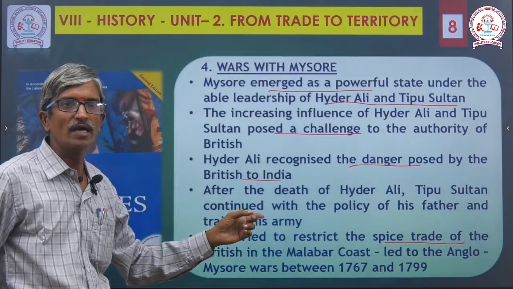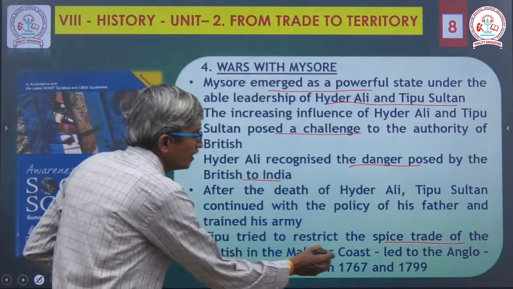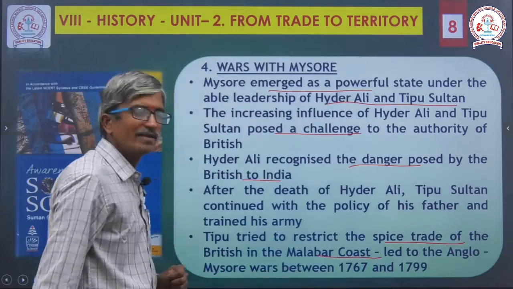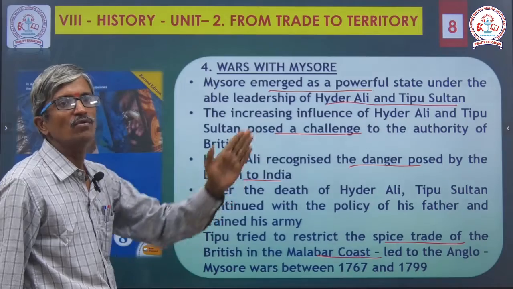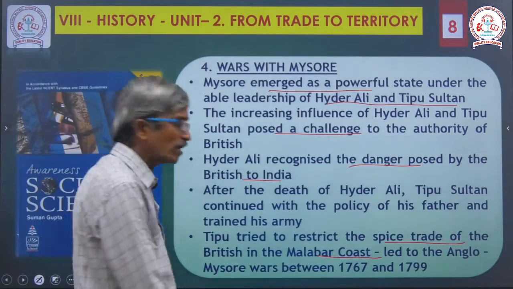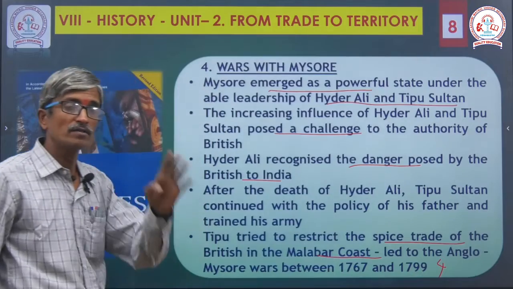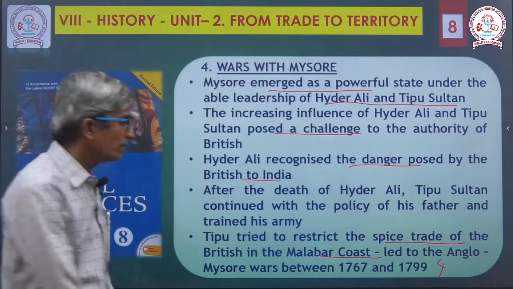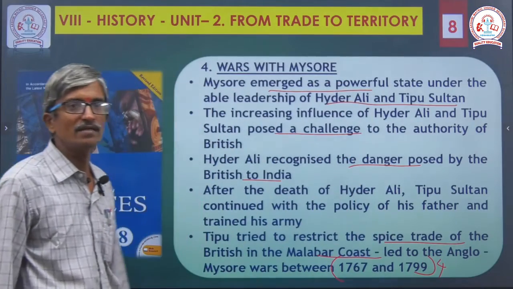He thought, who thought here? Tipu Sultan decided. His action against the British at the Malabar coast, in the state named Kerala, resulted in the Anglo-Mysore War. In the Anglo-Mysore War, there were totally 4 wars. The wars lasted between 1767 and 1799.